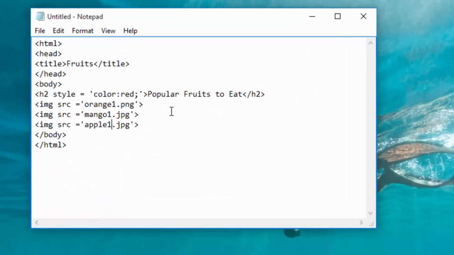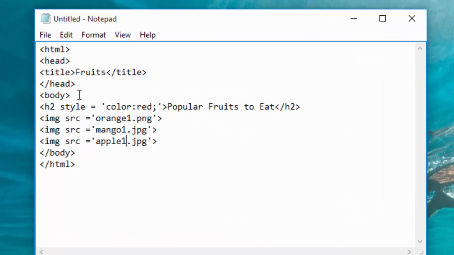Before I save, let me also add a paragraph below the pictures which says, click a smaller picture to see bigger picture.